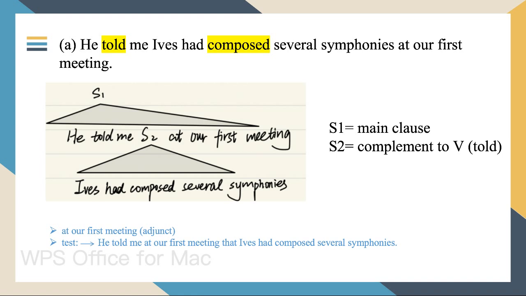First, A. He told me F had composed several symphonies at our first meeting. In this sentence, sentence 1 is he told me at our first meeting. Sentence 2 is F had composed several symphonies. Sentence 1 is the main clause. Sentence 2 is a complement to the verb told. And the phrase at our first meeting is an adjunct. We can test this by moving the adjunct: he told me at our first meeting that F had composed several symphonies. So I think this phrase should be in sentence 1.